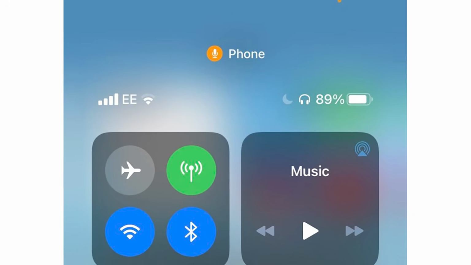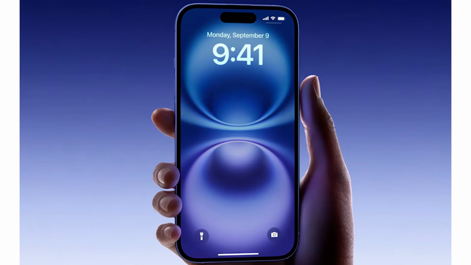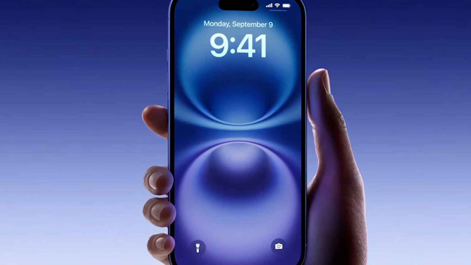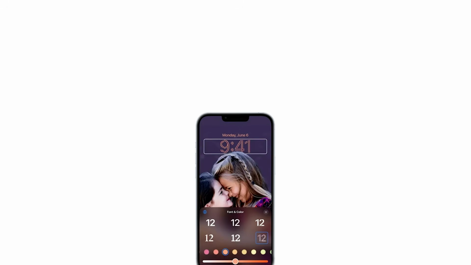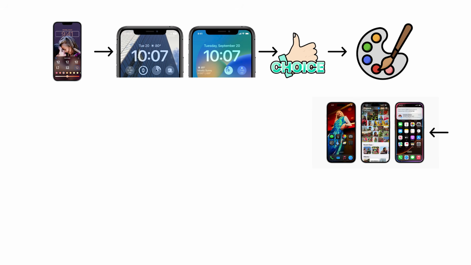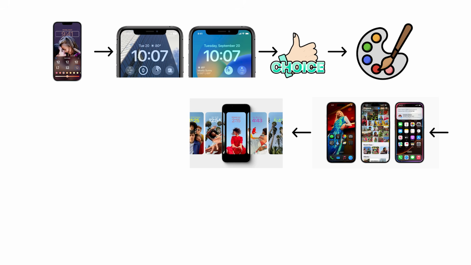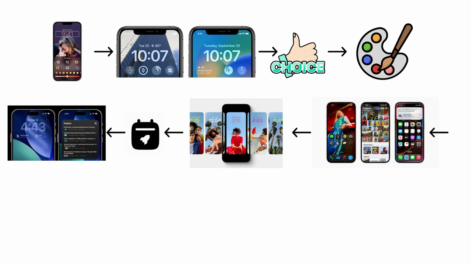The next major update 2 years later redesigned something users stared at 100 times a day. iOS 16, the lock screen nobody recognized anymore. iOS 16 let users customize the lock screen for the first time. Font choice, color, widgets directly on the lock screen, multiple lock screen profiles tied to different focus modes. Within days of launch, tech Twitter was full of screenshots of people's lock screens. None of them looked the same.